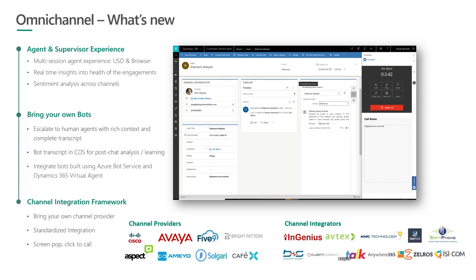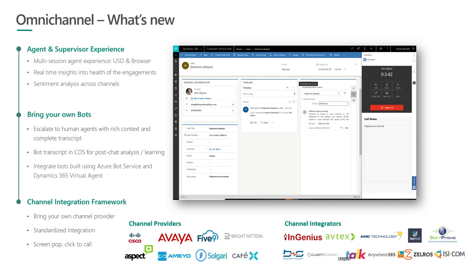So we have worked with a number of channel providers. Some of the names that you see over here have created an out-of-the-box solution with the channels that they offer, and they are using channel integration framework along with Customer Service Hub, and they have created an out-of-the-box solution that works with Dynamics.